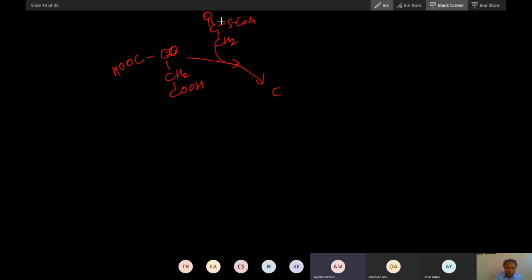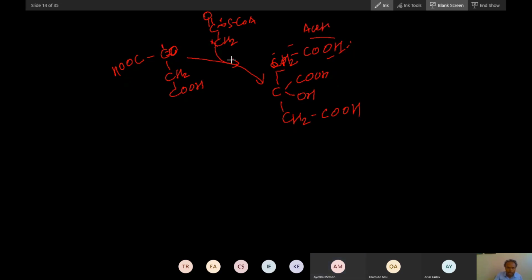The bond energy will be utilized, and a bond will form. This is CH2 COOH, then COOH, and then CH2 COOH, a tricarboxylic acid. This acetyl part will join here.